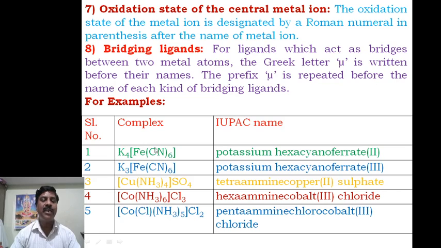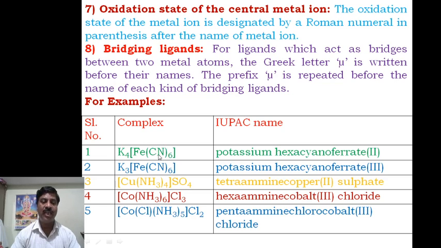Hexacyanoferrate. Then immediately we write the oxidation state. You know that potassium is in the first group of the periodic table, having a +1 oxidation state, and iron, the central metal atom, has a variable oxidation state that you have to find out in this complex. The cyanide ligand is a negative, monodentate ligand, and its charge is -1. The cyanide is obtained from HCN, therefore it has a -1 charge.